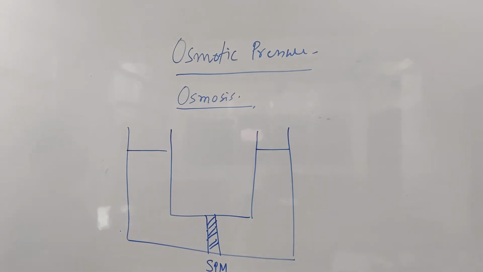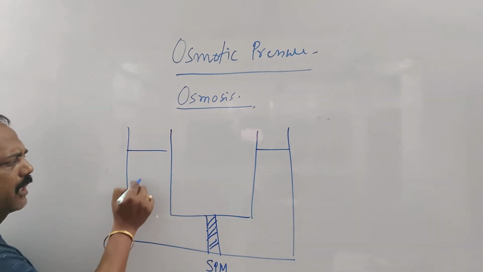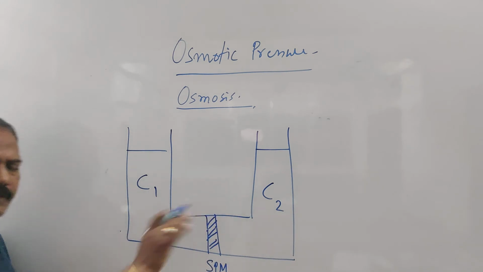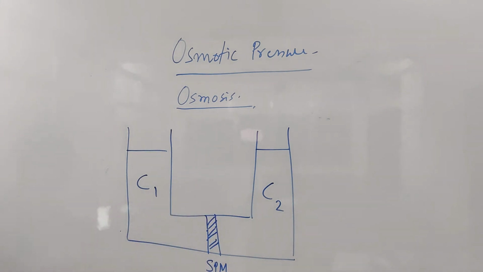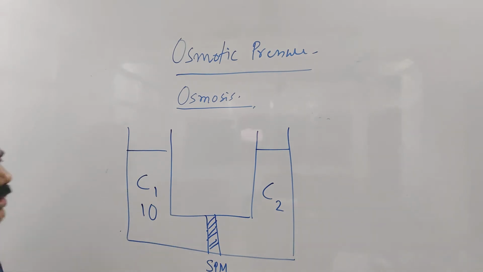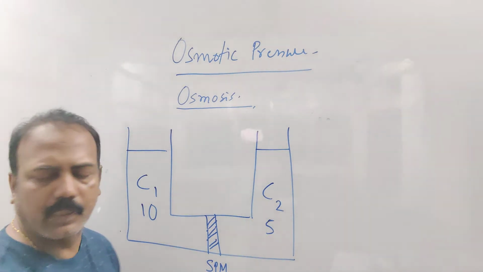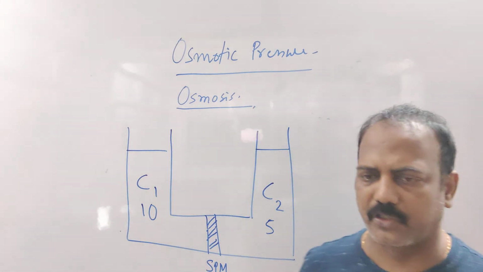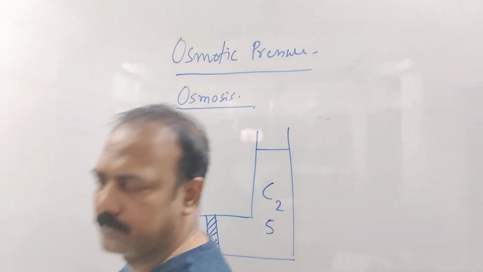Suppose the concentration of this one is C1 and the concentration of this is C2. Two different concentrations. Let C1 be 10 and C2 be 5. Clear? First of all, osmosis is a natural process that happens naturally.